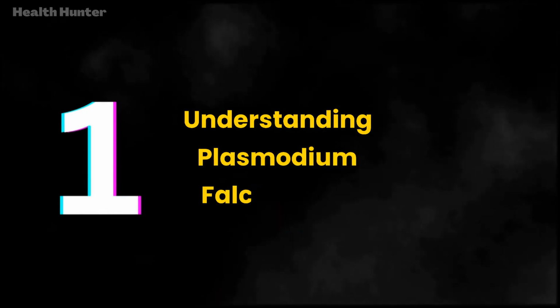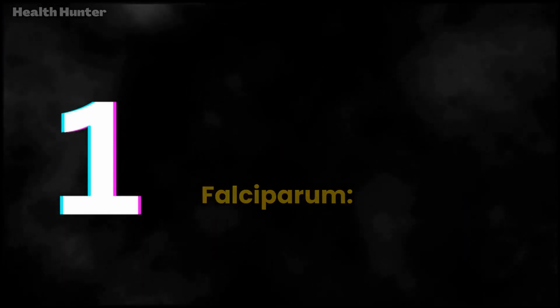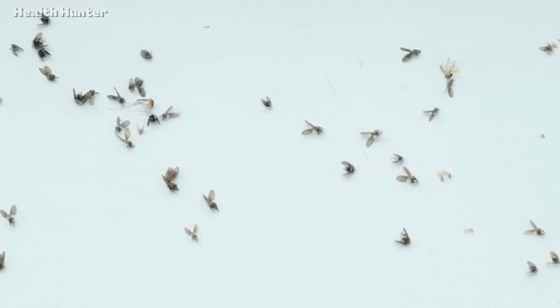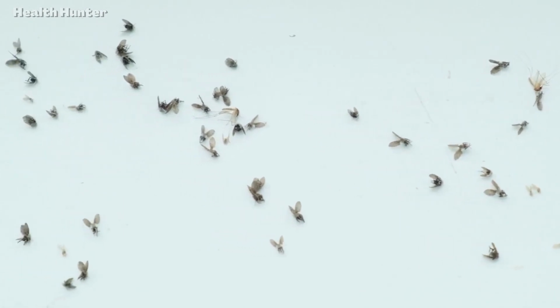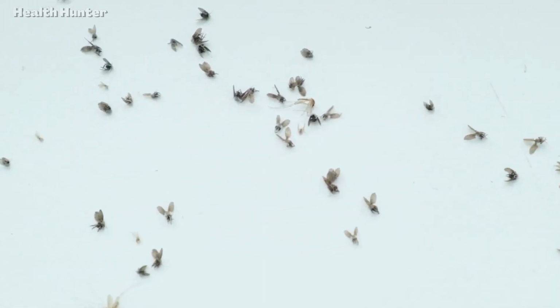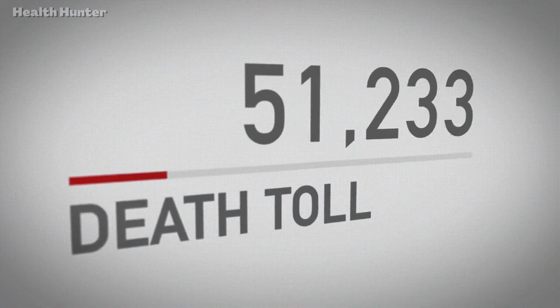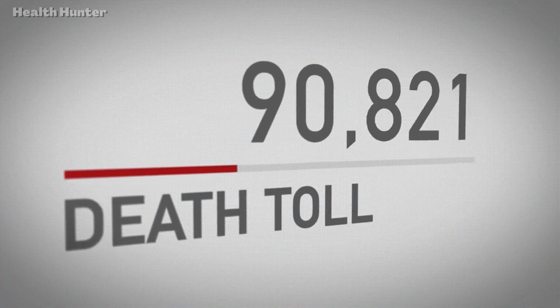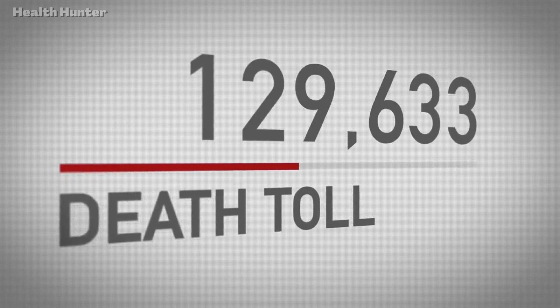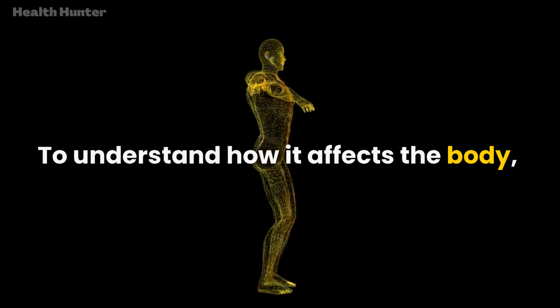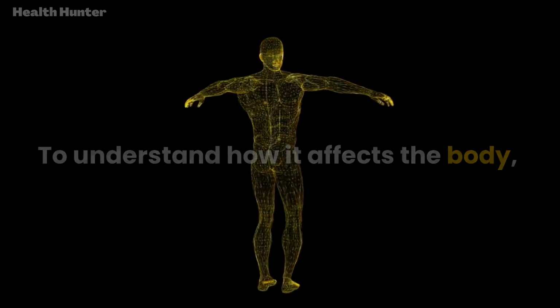Now let's start. Number 1. Understanding Plasmodium falciparum. Malaria is a disease caused by the Plasmodium parasite, which is transmitted through the bites of infected mosquitoes. Plasmodium falciparum is the deadliest species, responsible for the majority of malaria-related deaths. To understand how it affects the body, we need to look at its life cycle.